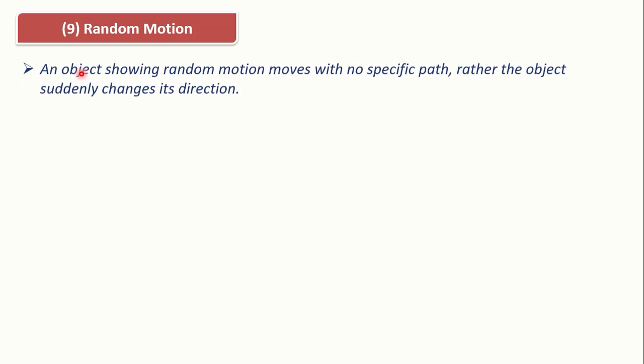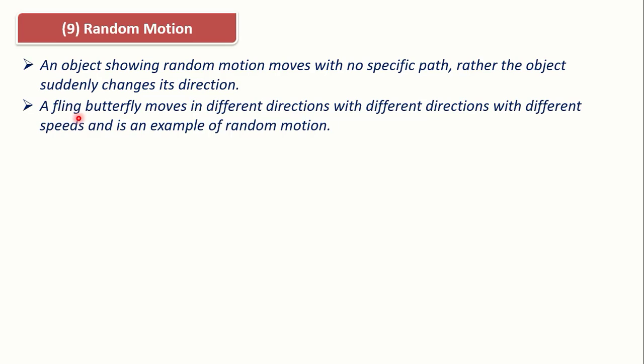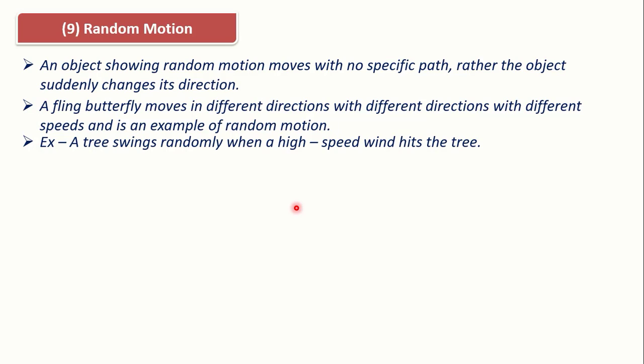Now random motion. An object showing random motion moves with no specific path, rather the object suddenly changes its direction. A flying butterfly moves in different directions with different speeds, which is an example of random motion. They have no particular direction and no proper speed. That's why it comes under random motion. A tree swinging randomly with a high speed is an example of random motion. Waves of the ocean undergo a random motion.